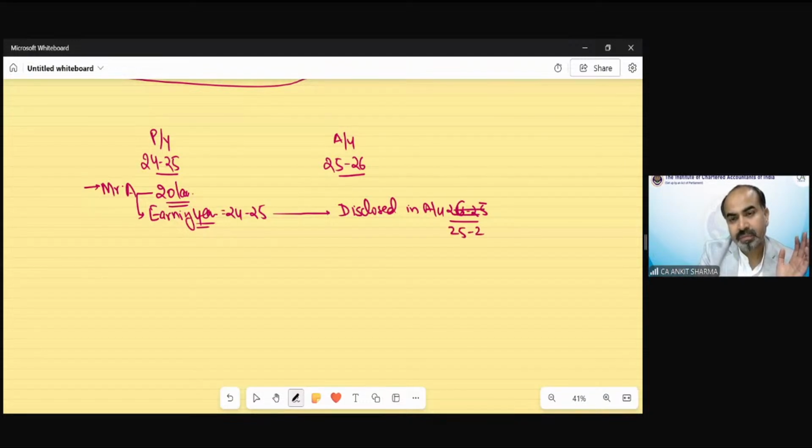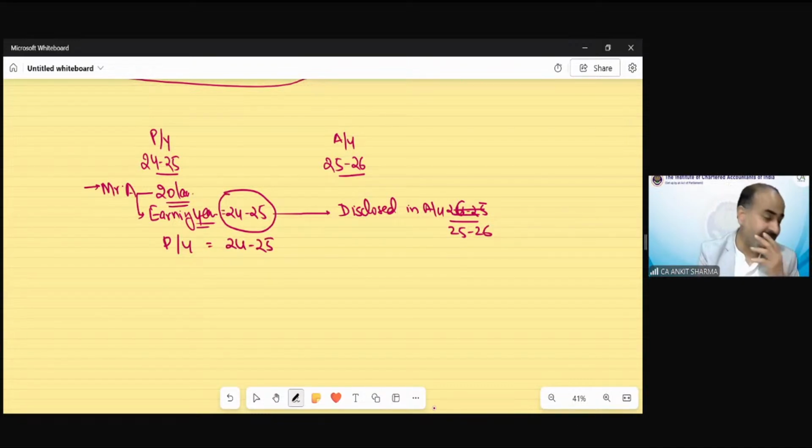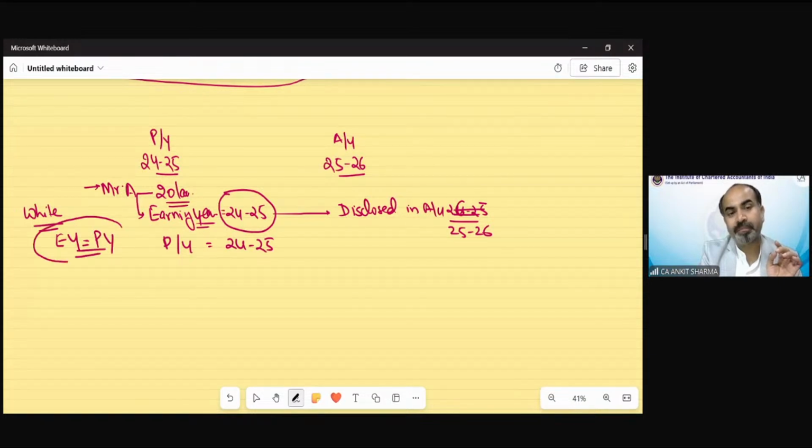So now the earning year would be 24-25, and the previous year for this income would also be the same, 24-25. In case of white money, which means the income you disclosed to pay tax in the assessment year, the earning year and the previous year would always be the same.